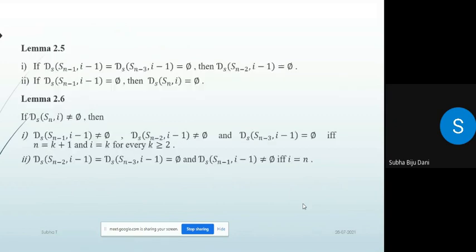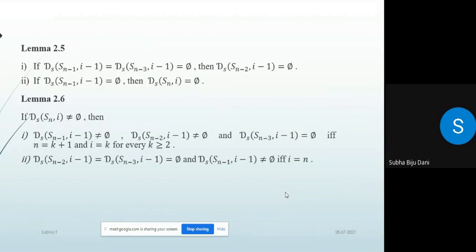Next lemma: if ds(Sn minus 1, i minus 1) equals ds(Sn minus 3, i minus 1) equals the empty set, then ds(Sn minus 2, i minus 1) is also empty. If ds(Sn minus 1, i minus 1) equals the empty set, then ds(Sn, i) is also empty.